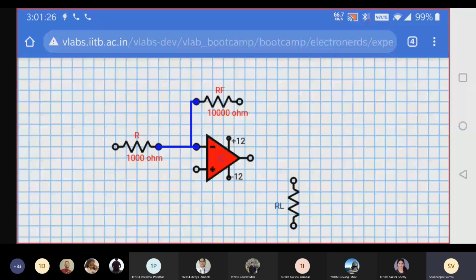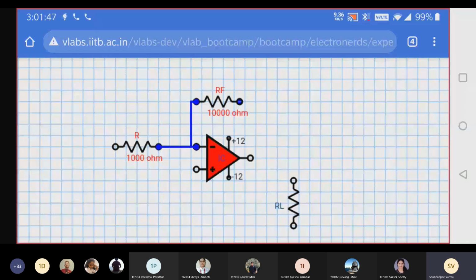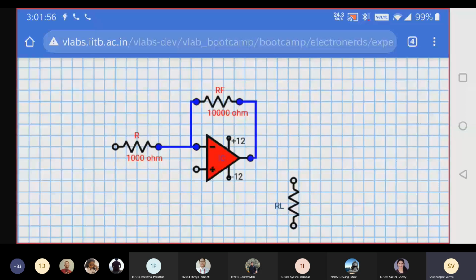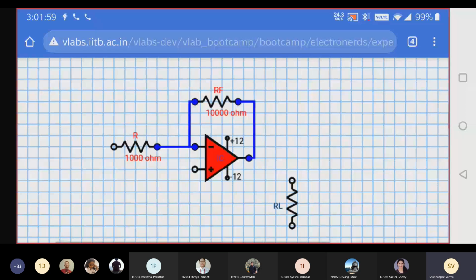So two connections we have completed. Now we are going to connect RF to the output side. So click on that circle. See, I have clicked. Now we have to connect that RF second terminal to output. So click on this output terminal. Done. Completed up to this.